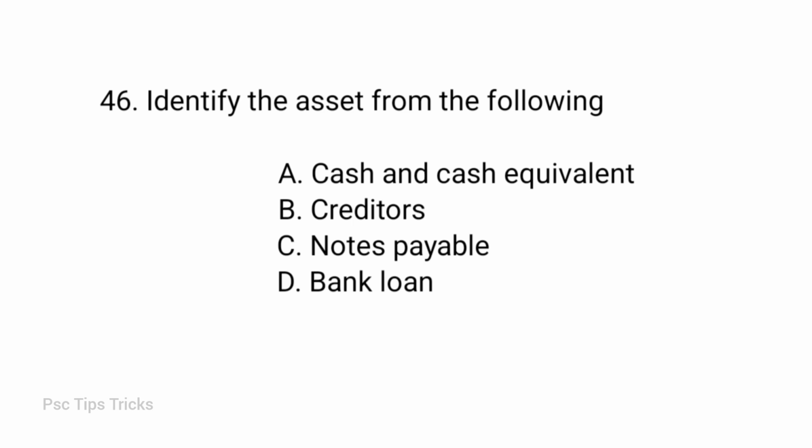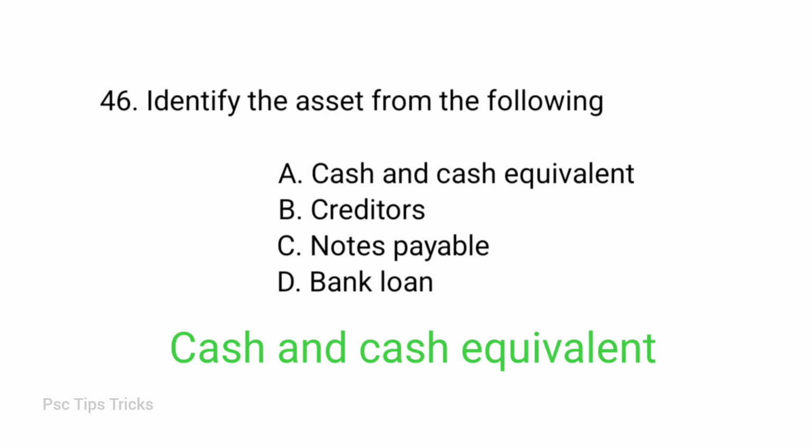Identify the asset from the following: cash and cash equivalents, creditors, notes payable, bank loan. Answer option A, cash and cash equivalents. Cash and cash equivalents are the most liquid current assets found on a business's balance sheet. Cash equivalents are short-term commitments, temporarily idle cash that is easily convertible into a known amount of cash.